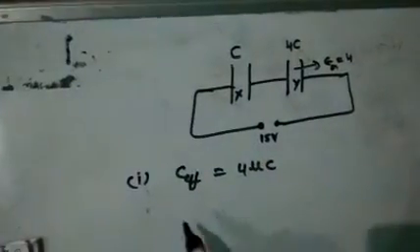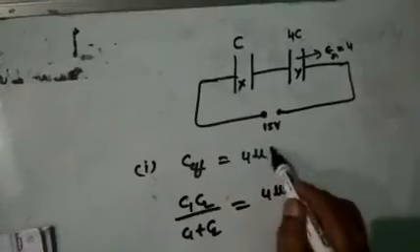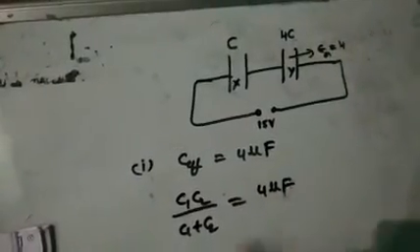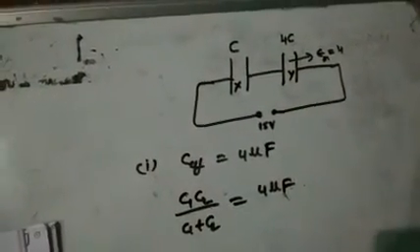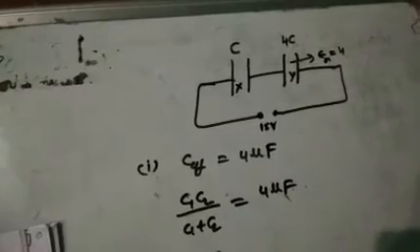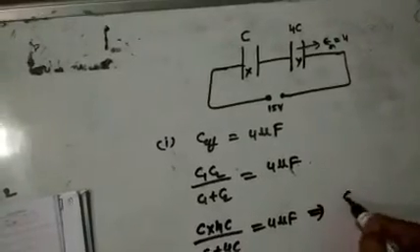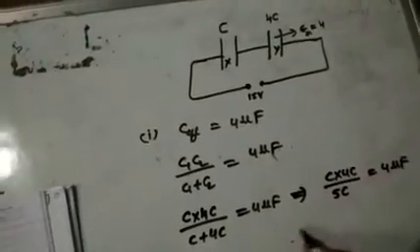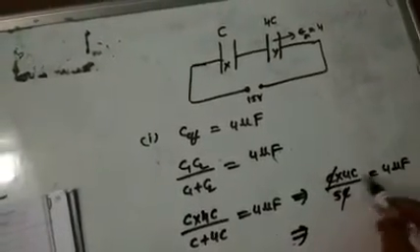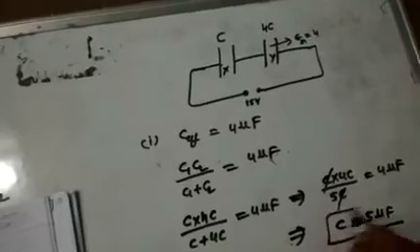Both are in series. Effective capacitance is C1 C2 by C1 plus C2, equal to 4 microfarad. What is C1? The capacitance of X is C. What is C2? The capacitance of Y is 4C. So C into 4C by C plus 4C equal to 4 microfarad. This implies C into 4C by 5C equal to 4 microfarad. One C gets cancelled. Cross multiplication, 4 also cancels, C equal to 5 microfarad.